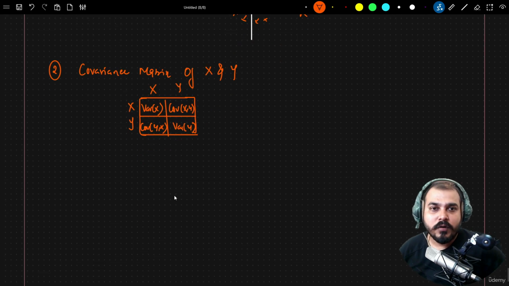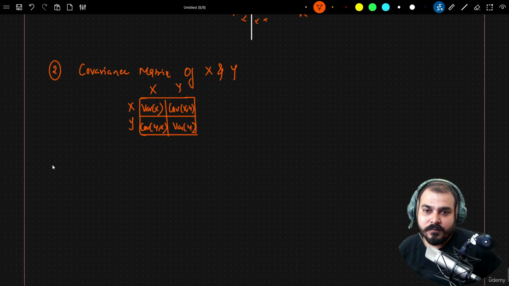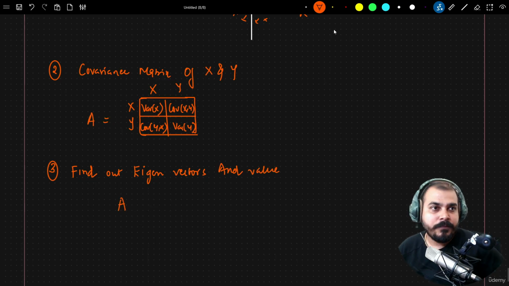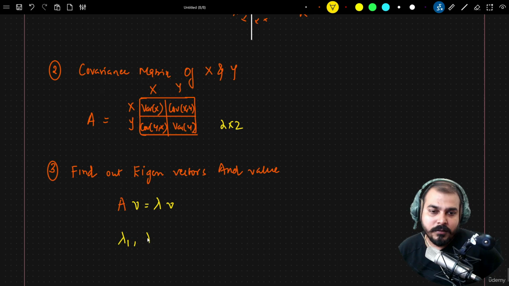Now after I get this covariance matrix, all I have to do is find out eigenvectors and values. And how do I find it out? Let's say this is my matrix A. So when we apply this A as a transformation on vector V, I'm going to get the eigenvalue times V, right? Now since this is a 2 cross 2 matrix, here I'm going to get lambda 1 and lambda 2. So these two values are my eigenvalues.